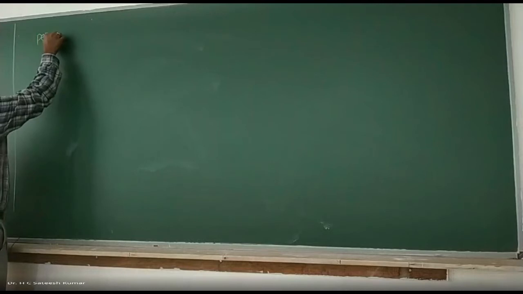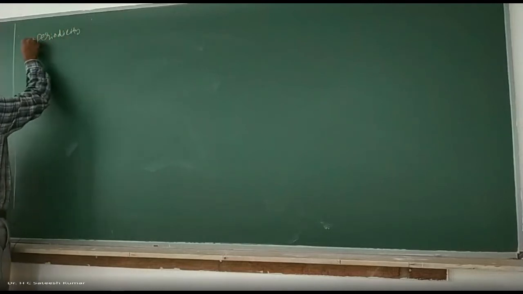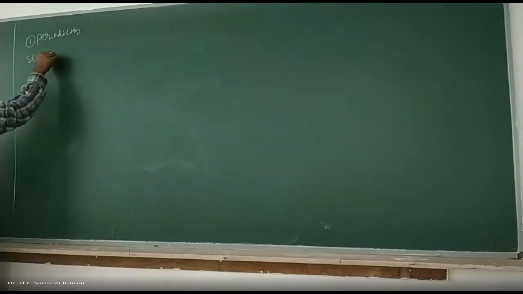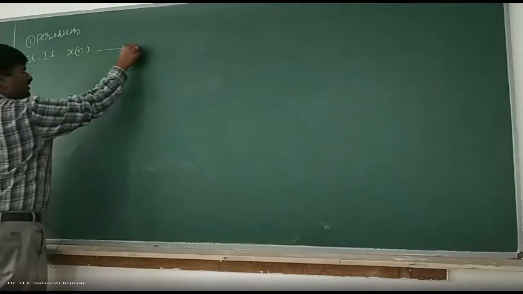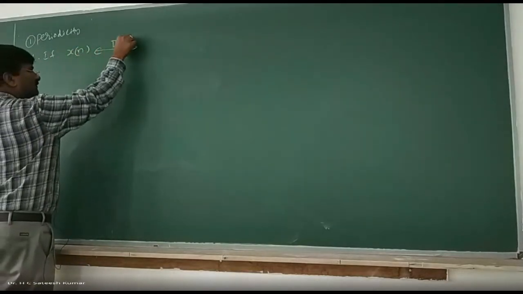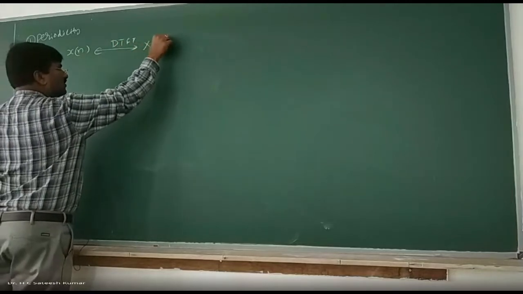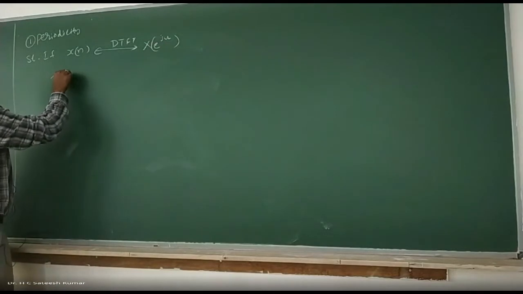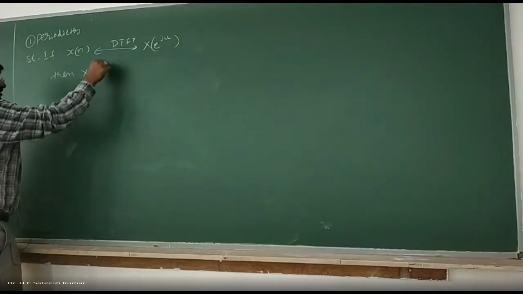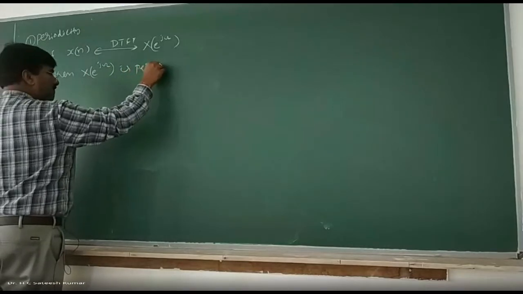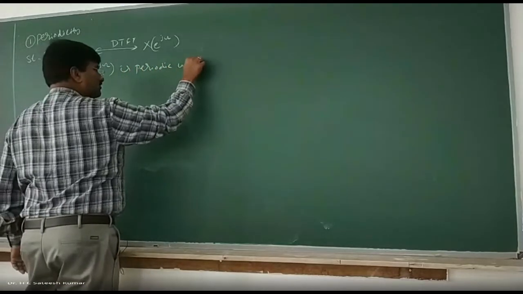First one is the periodicity property. The statement is something like this: if x of n has DTFT x of e to the power of j omega, then x of e to the power of j omega is periodic with period 2 pi.